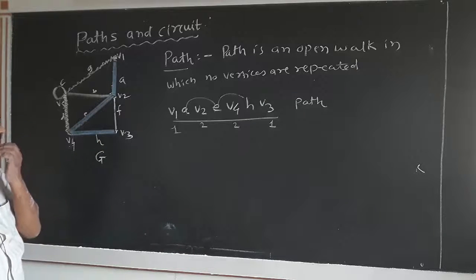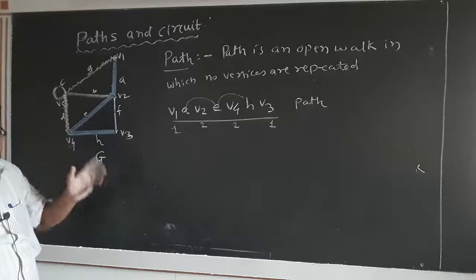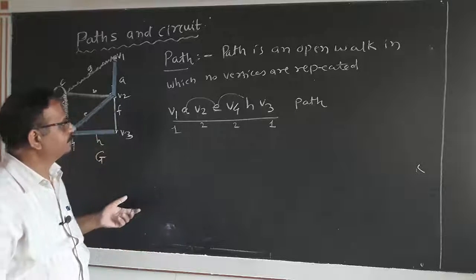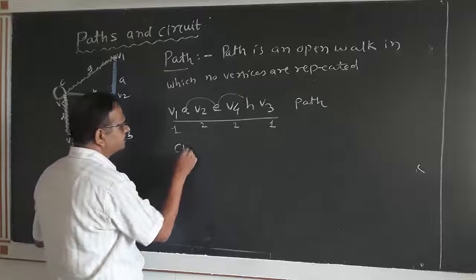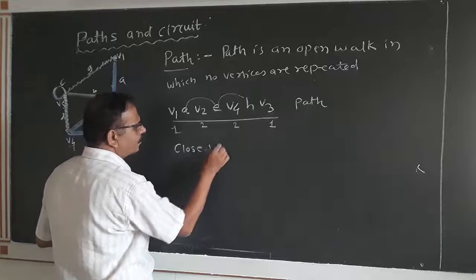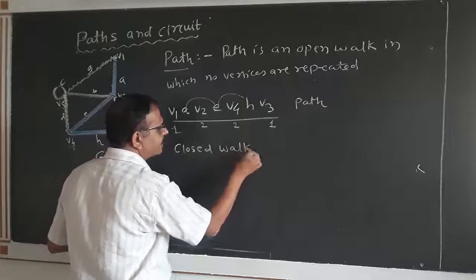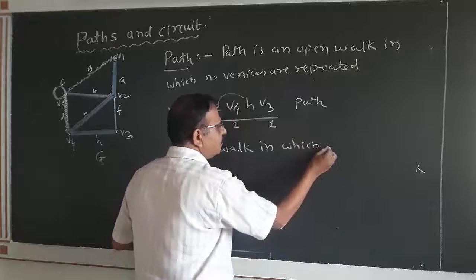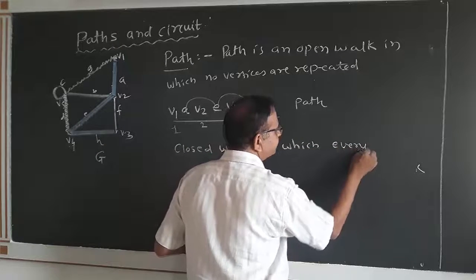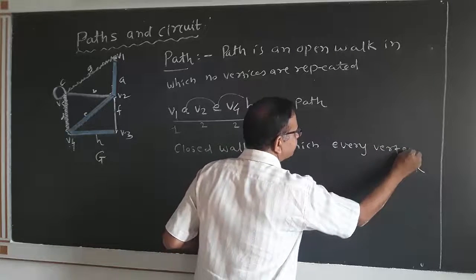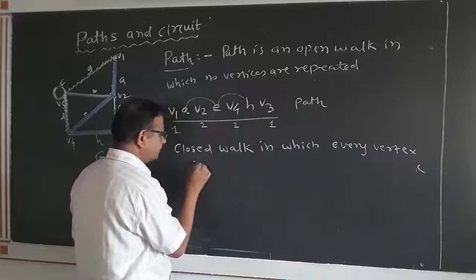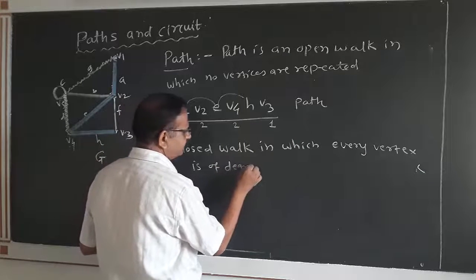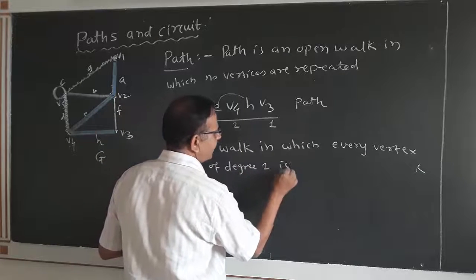Now if we consider a closed path or closed walk, in which every vertex is of degree 2, is called as circuit.